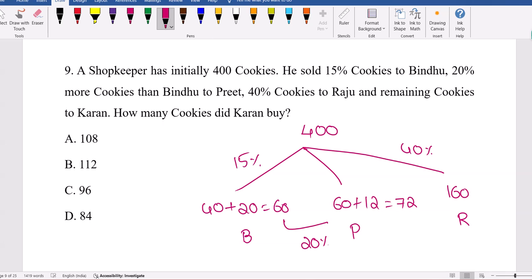So far 160 plus 60 plus 72, 292 are out. So still 108 is left, that is given to Karan. Read the question: 15% to Bindu, Preet got 20% more than Bindu, 40% to Raju, and the rest remaining is finally given to Karan, 108. Good question this is again.